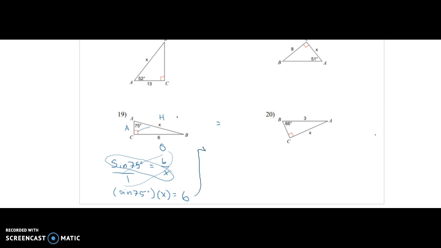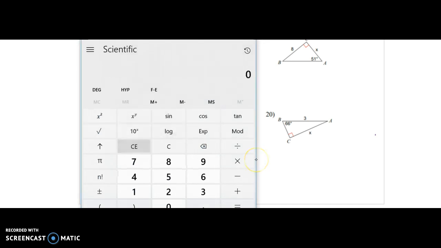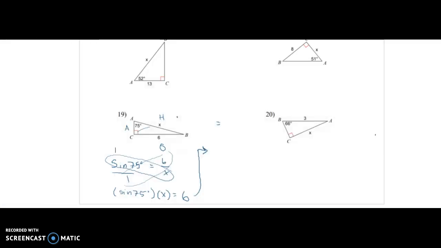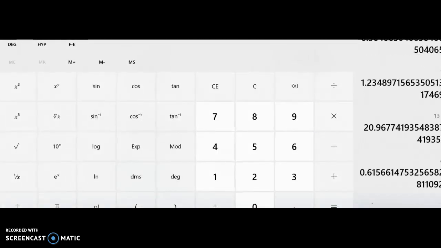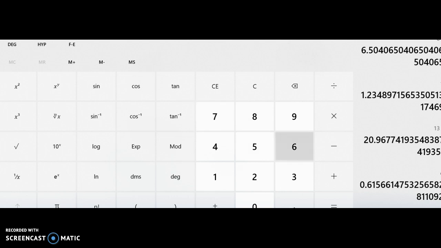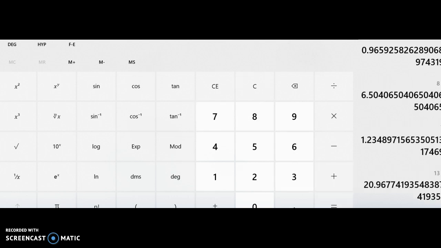And let's go back up here. So sine of 75, let's see if we can find that. 75 and sine, 0.97. So 0.97x equals 6, and then solve for x. Divide by 0.97 to both sides. We get x equals 6 divided by 0.97. I get 6.2.